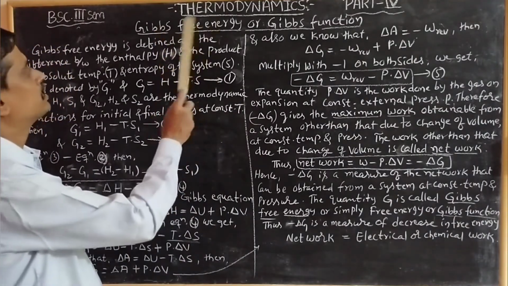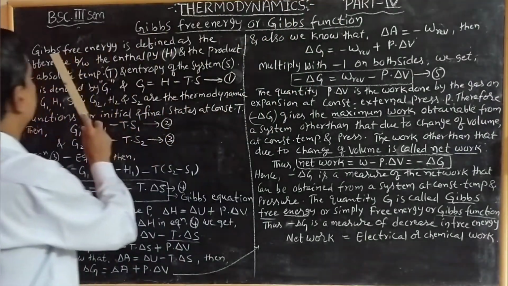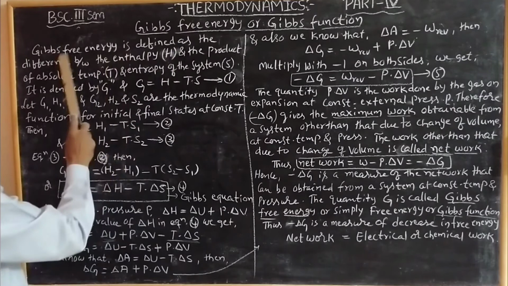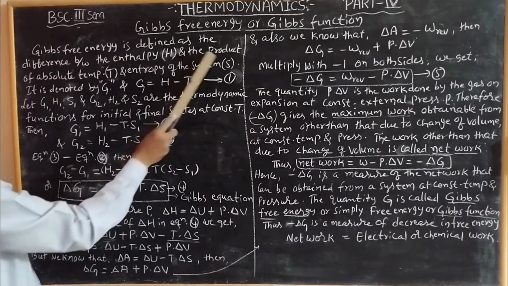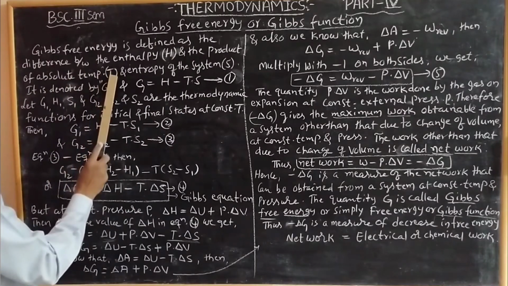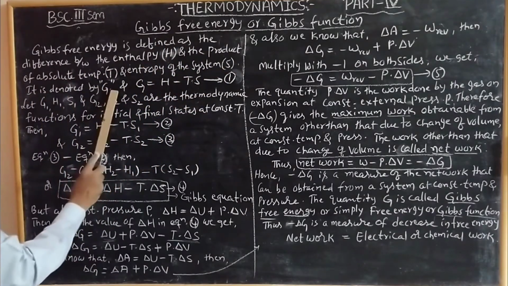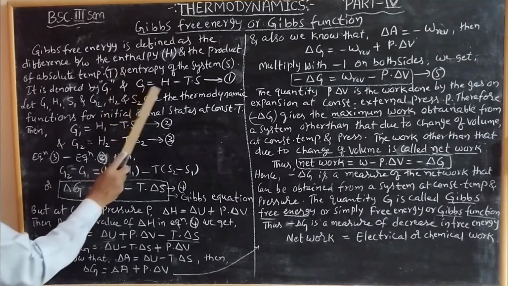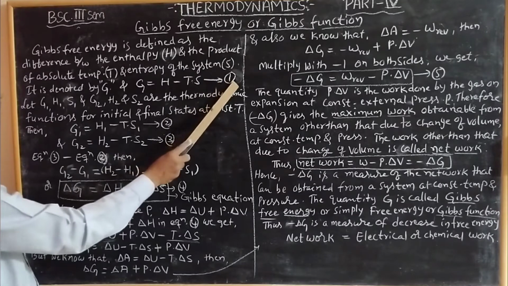Next free energy term is Gibbs free energy or Gibbs function. Definition of Gibbs free energy: Gibbs free energy is defined as the difference between the enthalpy H and the product of absolute temperature T and entropy of the system S. It is denoted by the letter G, and according to the definition, G is equal to H minus TS. Take this as equation 1.